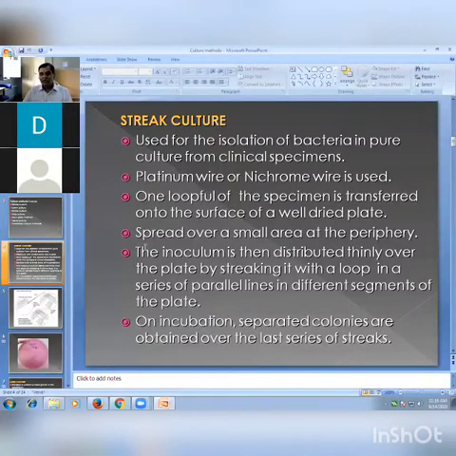On incubation, separated colonies are obtained over the last series of the streak. We obtain a separate colony, and that is a colony of a pure cell. Suppose staphylococci, that colony may be staphylococci. Salmonella, that colony may be from salmonella. Like that.